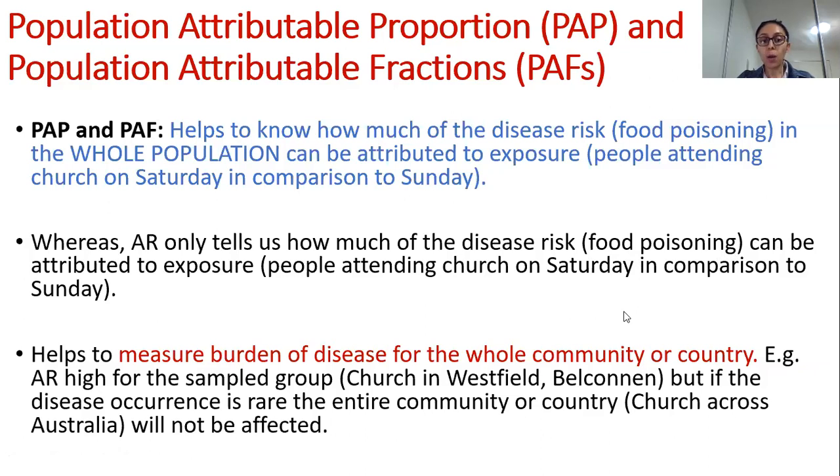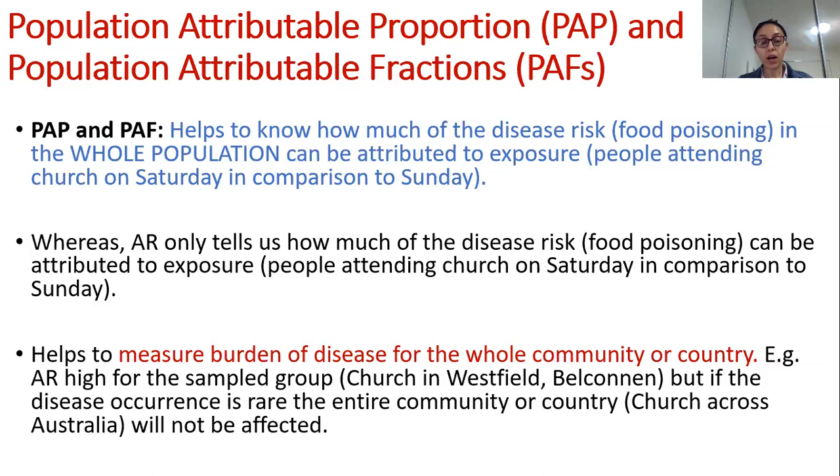So in the bigger picture, why is it important that big data sets, governmental data sets, may be calculating population attributable proportions or fractions? Because, for example, it helps us measure the disease burden. What do I mean by disease burden? For example, the church which we have taken in our example could be situated in Westfield Belconnen, and we are saying that the church had food poisoning cases for so many people who attended on Saturday versus Sunday.